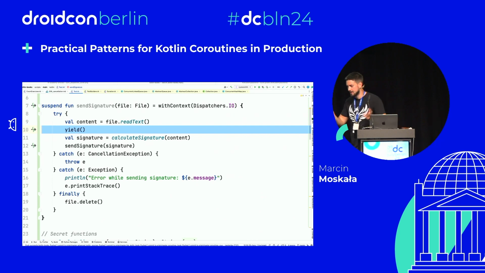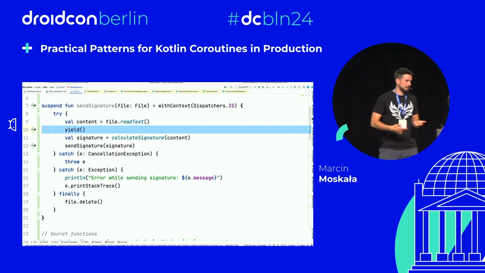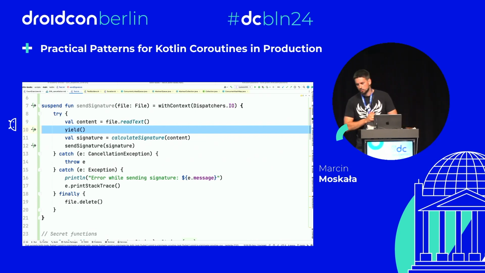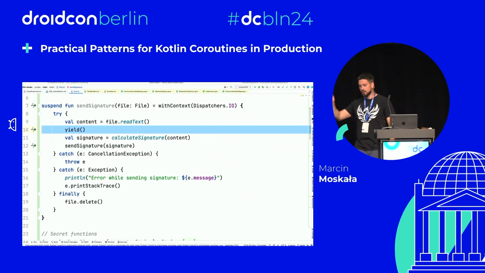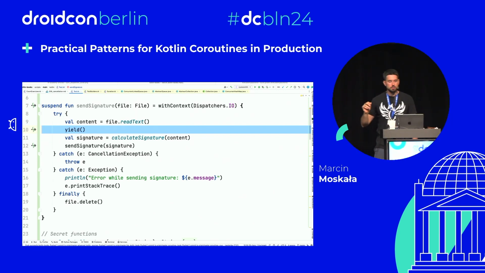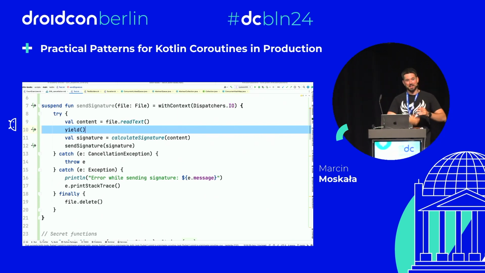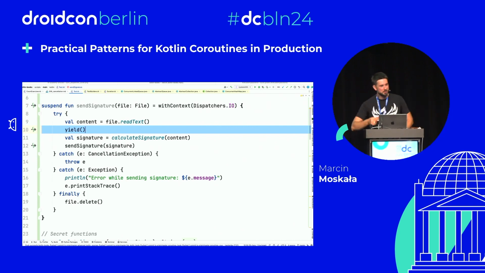EnsureActive is an extension on a scope. Yield is a suspending function. It's just our convenience which one we use. Long story short, they should work the same in such cases. In the cases of blocking operations, though, we prefer to use yield because yield is also redispatching. So, giving the thread back to the pool and then taking it again, so that you are going to the end of the queue. With blocking operations, it's nice to do that to not starve other threads.